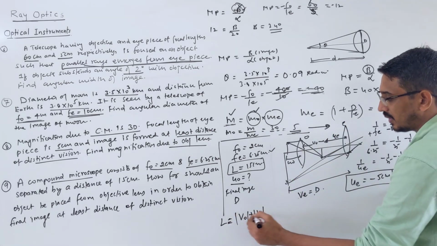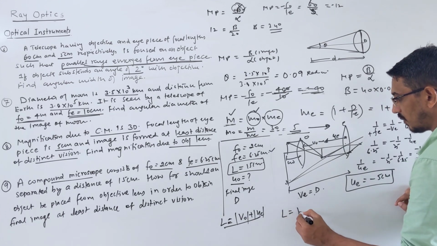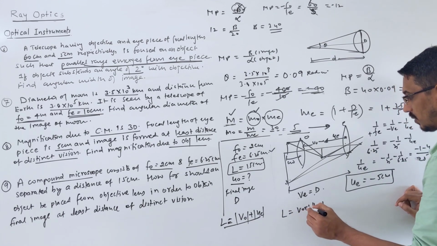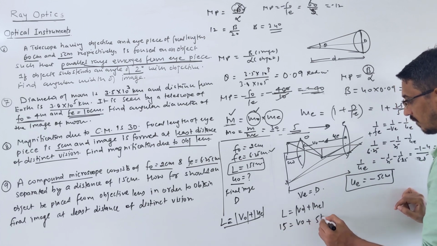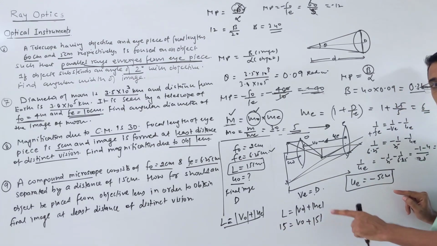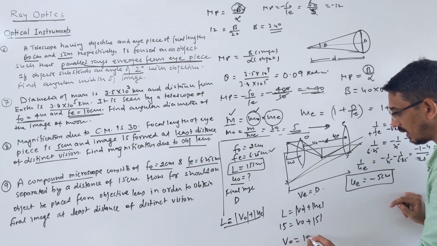Now the object distance I know: the length of the tube. I am writing this formula to calculate V naught. L is equal to V naught plus UE in magnitude only. This is given as 15. V naught we need. UE is 5 in magnitude. It's minus 5, but don't put minus here, just magnitude. It means V naught is coming 10 centimeter.